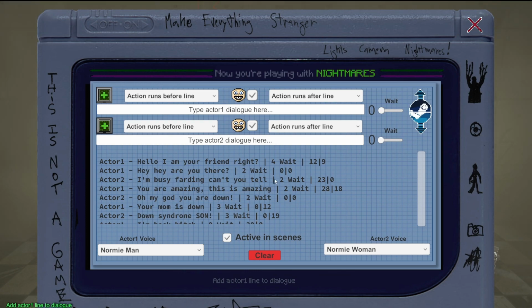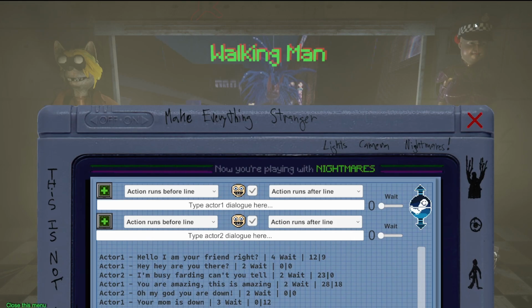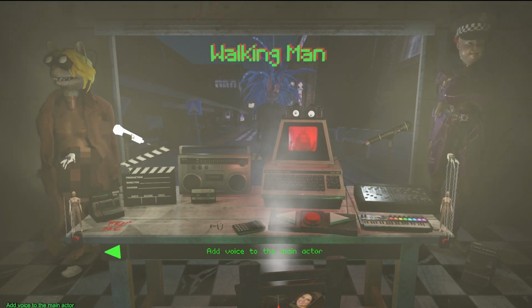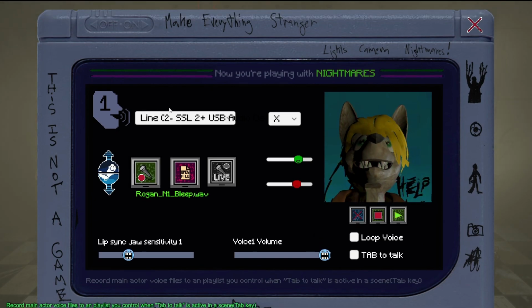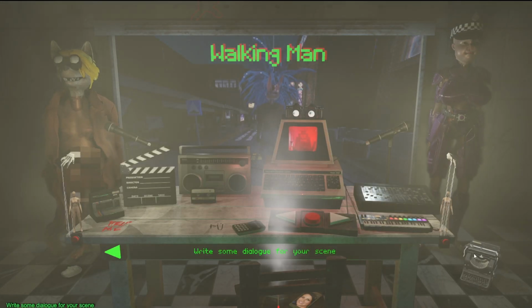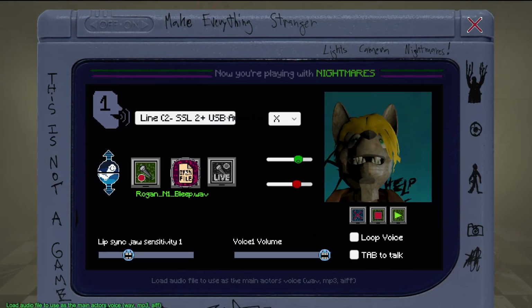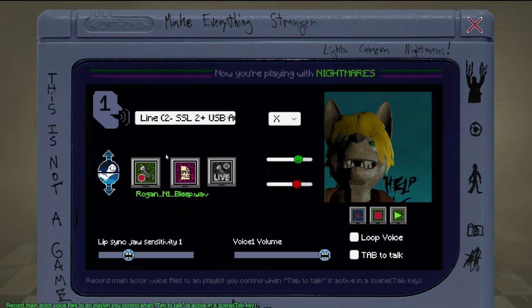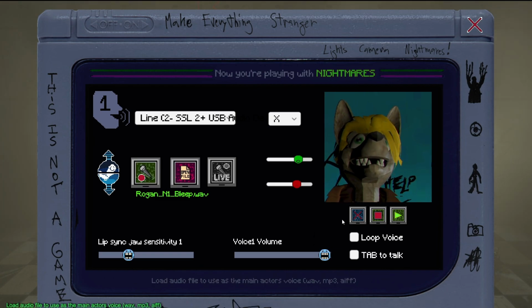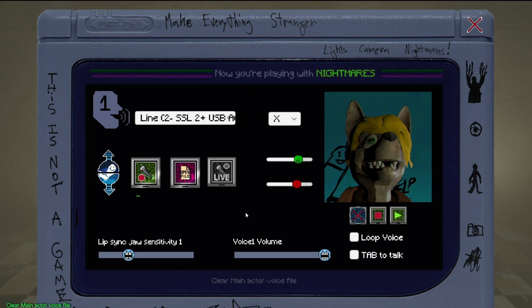So now there's several ways to get your Nightmare Puppeteer puppets talking. There's the Typewriter mode that we were just looking at. You can load in an audio file. It kept playing that Rogan one because it was loaded in by default, so you just exit out and it won't play.